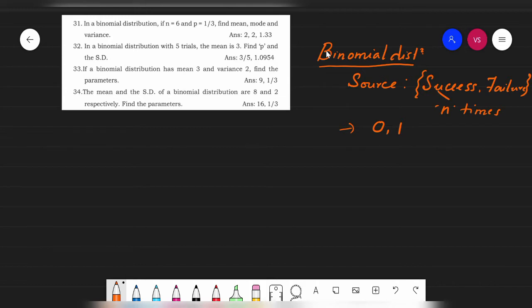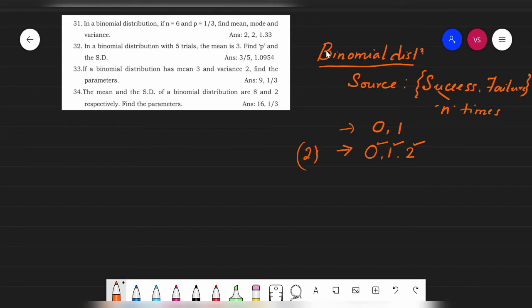Likewise, with the same success or failure experiment, if I'm doing it two times, students, then the range of success could be 0, 1, or 2. With those two stones, none of the stones may hit, which means the success can be 0. Or maybe one of the two stones may hit, or both the stones may hit. So the range of success can be 0, 1, or 2.